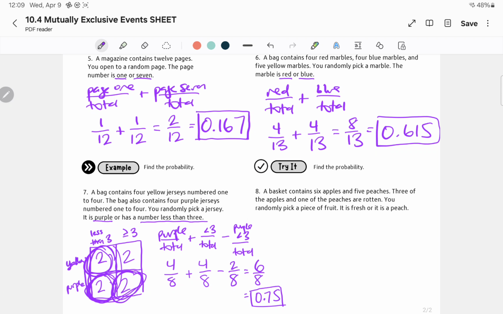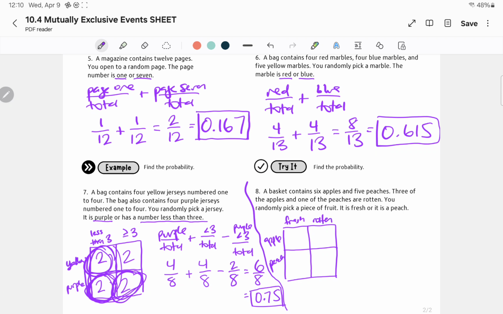All right, so last one. We're almost there. Please pause the video. Try number 8 on your own. All right, hopefully we tried it. I'm going to still help you with the box. This time it is apples and peaches. So let's do apples. Kind of divide here. Apple and peach. And then we have rotten. So we have fresh and rotten.